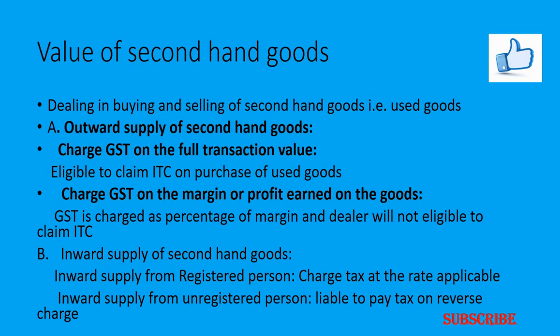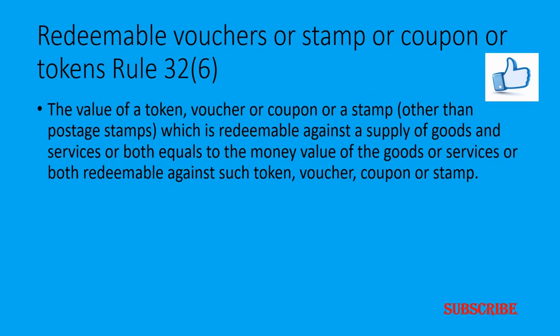If he opts for the margin scheme, the dealer cannot claim input tax credit. When a registered second-hand goods dealer purchases used goods from an unregistered person, the recipient is liable to pay tax on reverse charge mechanism. If the dealer opts for the margin scheme, the dealer will not be able to pay tax on the reverse charge on inward supply. GST on second-hand goods received from the unregistered supplier is exempt from the tax here.